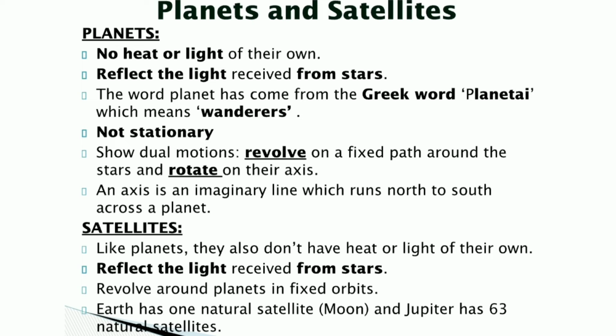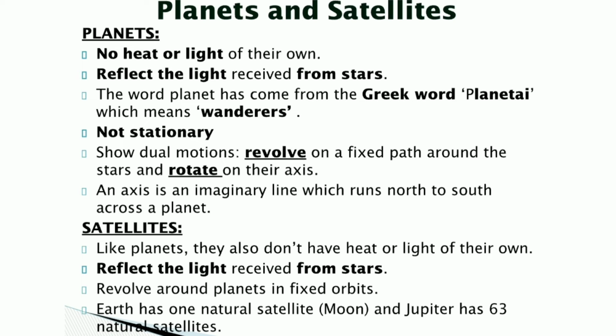Another very important and interesting feature of planets is that they are not stationary. They show dual motions. One is the revolution, that they revolve on a fixed path around the stars, and the other is rotation, that they rotate on their own axis. Now, what is an axis? An axis is an imaginary line which runs north to south across a planet.